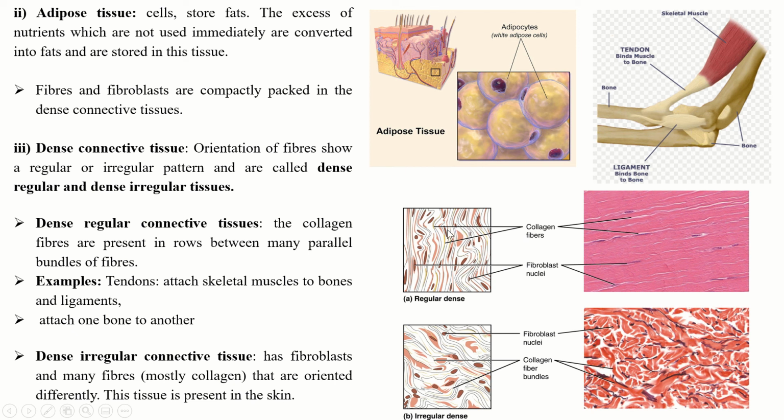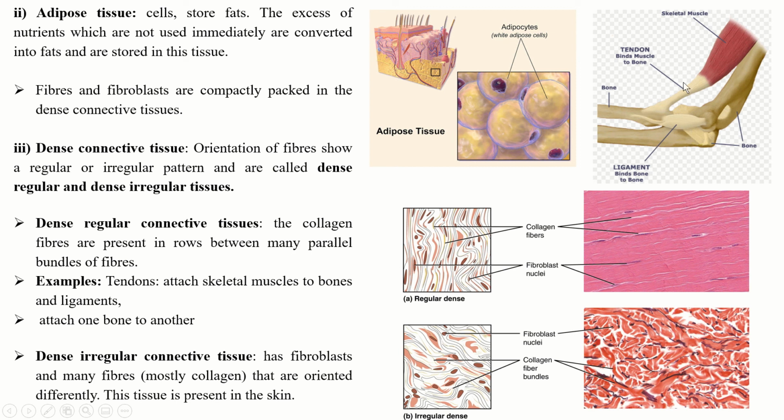So these are the collagen fibers. This is the fibroblast nucleus. The collagen fibers are present in rows, and you can see they are parallel bundles of fibers. An example is tendons.